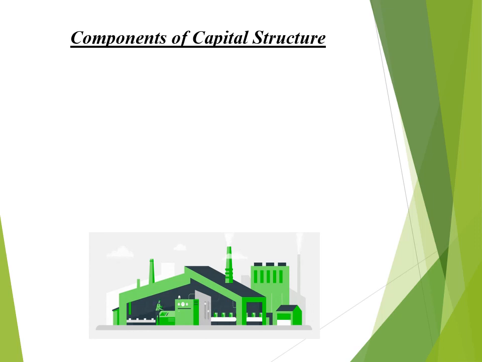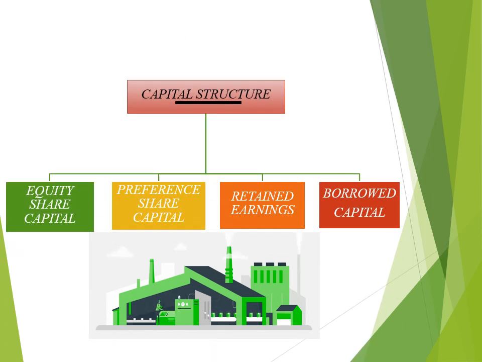Components of capital structure. Students, components means parts. A capital structure refers to the proportion of money that is invested in the business. There are four basic components of the capital structure, which are as follows. The very first component of capital structure is equity share capital. Students, it is one of the basic sources from where the company raises the funds in the business.